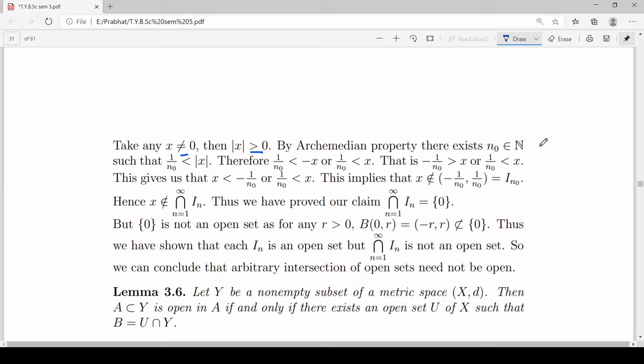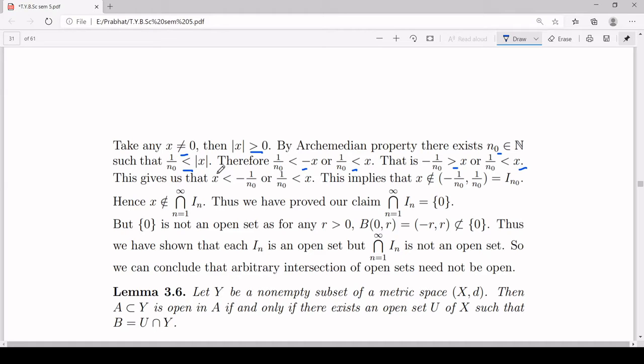By using the Archimedean property, we can find a natural number n0 such that 1/n0 is less than mod x. What does it mean? It means that 1/n0 is either less than minus x or 1/n0 is less than plus x. Because if x is positive, mod x will be plus x. If x is negative, mod x will be minus x. So depending on that, 1/n0 is less than either minus x or plus x. What does it mean? If I multiply this inequality by minus, I will have minus 1/n0 is greater than x, or 1/n0 is less than x.